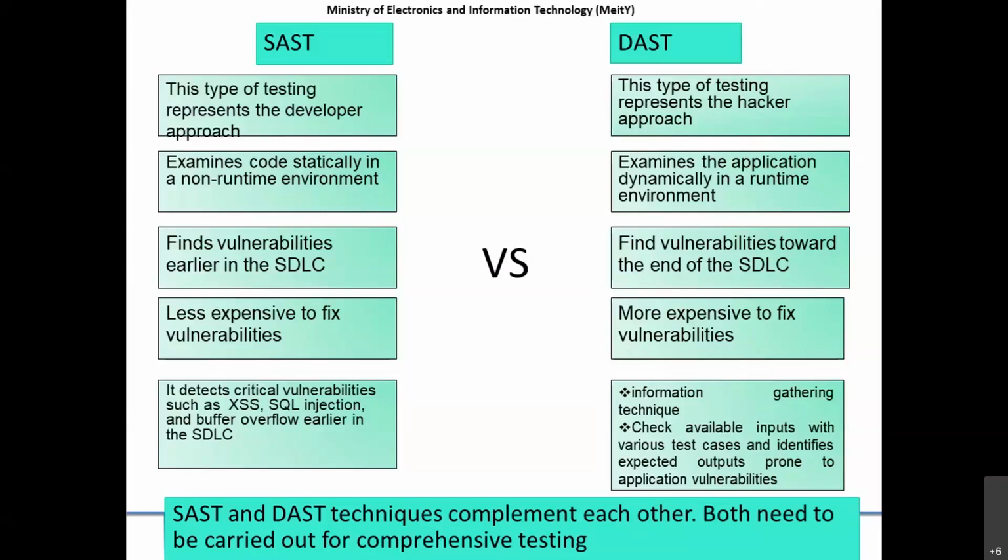It is less expensive to fix in the SAST process. Everything is performed by the developer; the developer identifies it and fixes it. But if it is an attacker or an end user, he tries to identify it by hitting so many data items and data elements to come to some conclusion that there is a vulnerability. It takes a lot of time. In SAST, you can identify normal vulnerabilities like XSS, SQL injection, and overflow vulnerabilities.